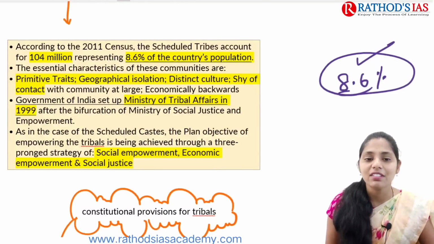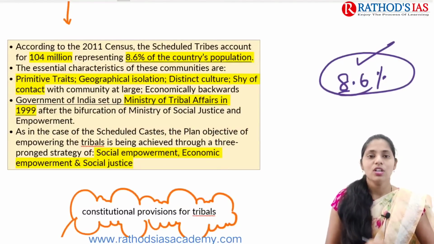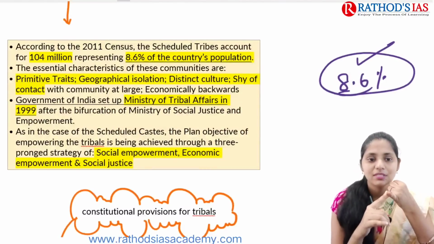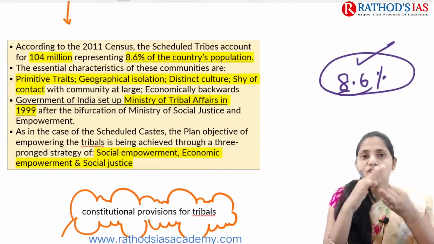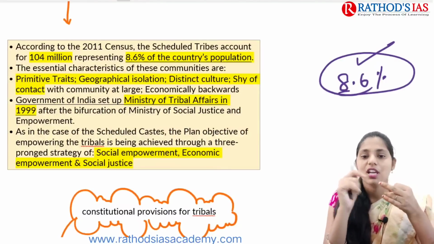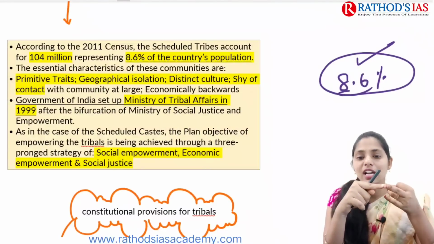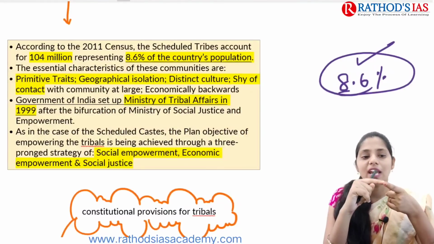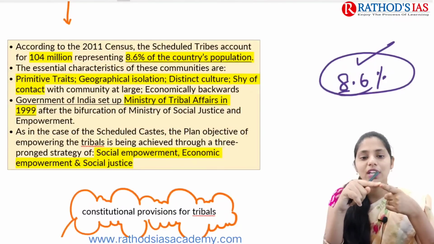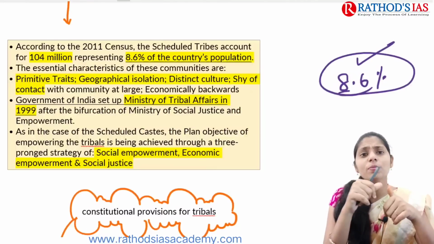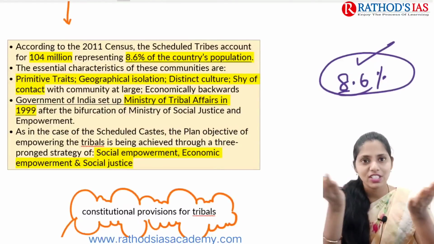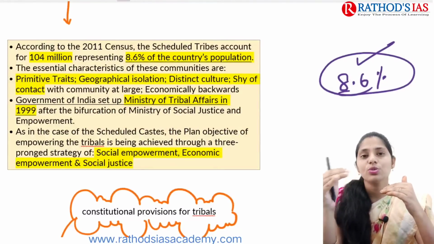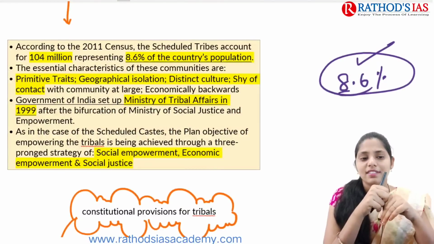The essential characteristics of these communities are: they should have primitive traits. Next is geographical isolation, so they should be living in isolated areas. They should have a distinct culture, and shyness of contact with the community at large, and economically they should be backward. So these are the essential characteristics that need to be met to get this ST status.